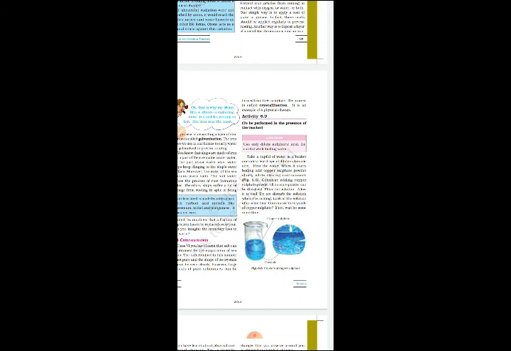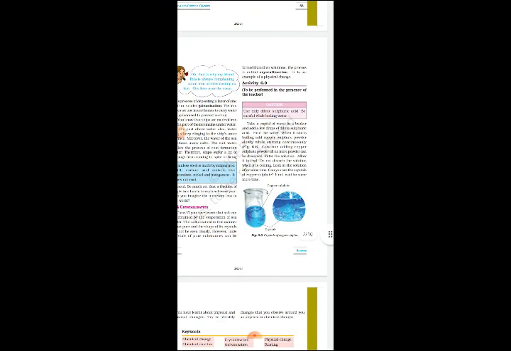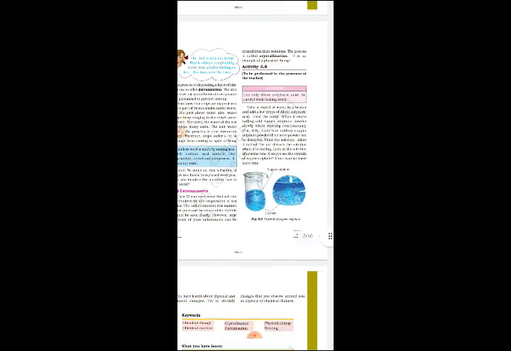Take a cupful of water in a beaker and add a few drops of dilute sulfuric acid. Heat the water. When it starts boiling, add copper sulfate powder slowly while stirring continuously. Continue adding copper sulfate powder till no more powder can be dissolved. Filter the solution and allow it to cool. Do not disturb the solution while it is cooling. Look at the solution after some time. Can you see the cluster of copper sulfate crystals? If not, wait for some time. Here also the example of copper sulfate is taken. In the acid we add some copper sulfate powder, then after some time we can see crystals of copper sulfate form.